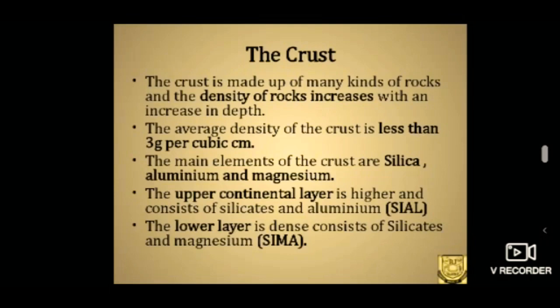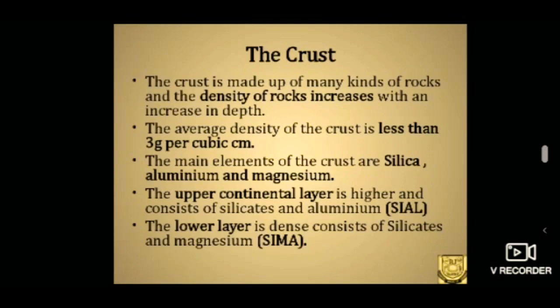When we check the density of the crust, that is the density of the matter present in the crust, it is very much less than 3 gram per cubic centimeter. Approximately they measure 2.7 gram per centimeter cube.